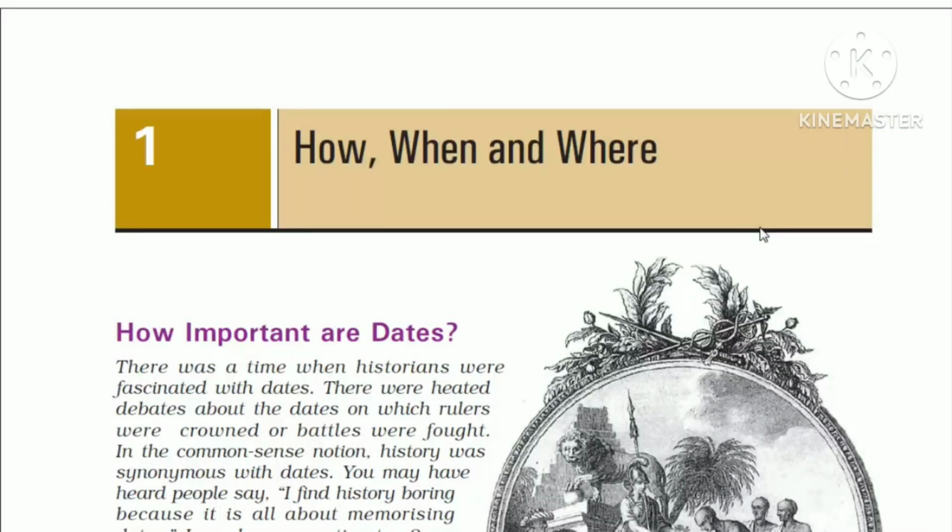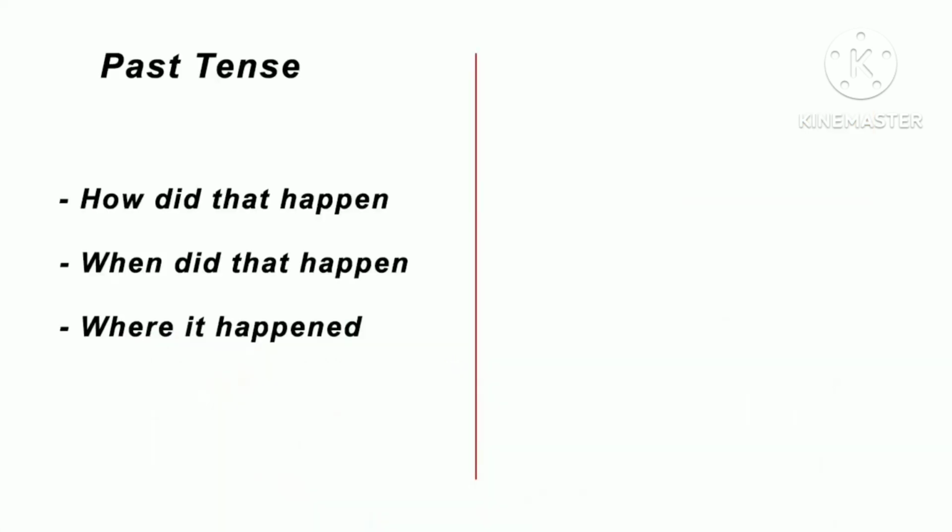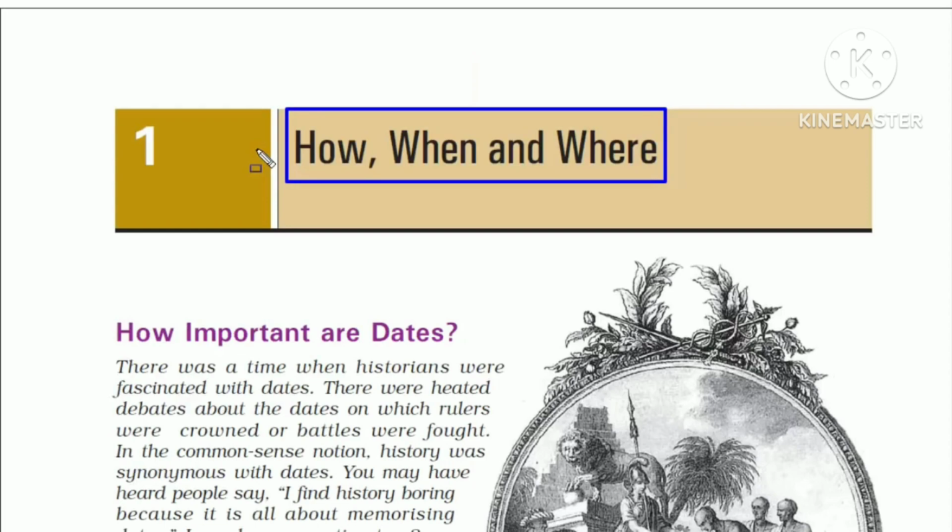In this video, we will cover Chapter 1, How, When and Where. If you look at these three words, how, when and where, these are the primary words associated with history or any past event. For example, how did that happen? When did that happen? And where it happened? These are all past events.